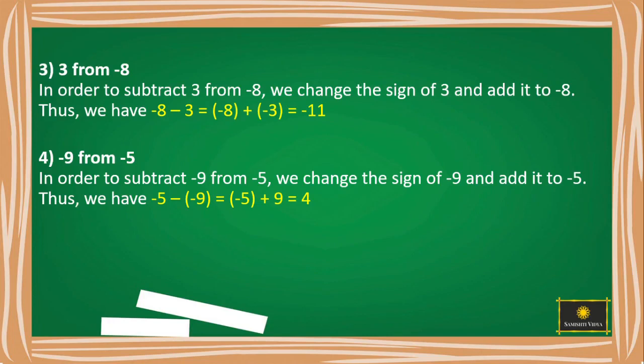One negative and one positive integer. When we have one negative and one positive integer, you have to take their absolute values and subtract them and place the greater absolute value sign. The absolute value of minus 5 is 5, plus 9 is 9.